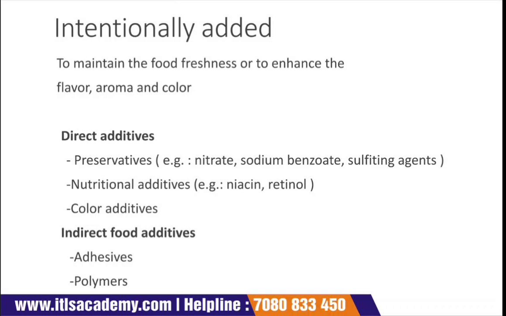For example, there are direct additives, which you add to the food directly, and indirect food additives.